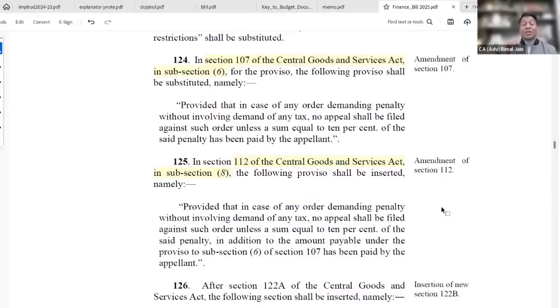There are so many penalty orders you get under Section 122, 122(1)(a), being a co-noticee, right? Taxes being demanded from the supplier or recipient who has committed the specified offenses, 21 offenses. But if you are a co-noticee in that particular show cause notice, they are demanding penalty from you.